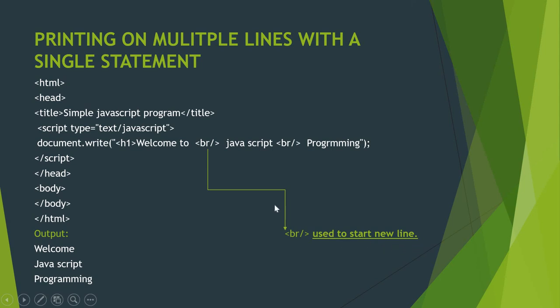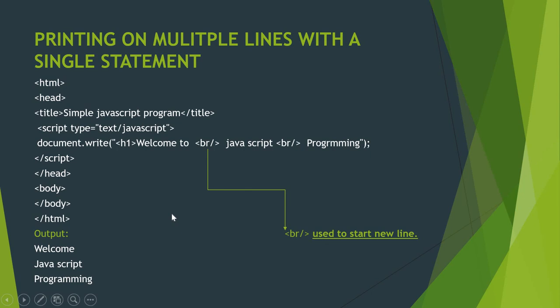If you want to start a new line, then you have to give the break command. <br> JavaScript <br> programming, /script, /head, body, we are closing the body and we are closing the HTML. So the output is going to be welcome, JavaScript, programming. Each one is going to be printed on a new line. So for printing multiple lines in JavaScript, you are going to use the break tag.